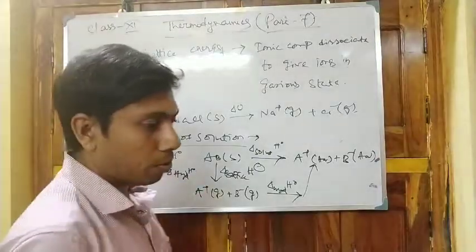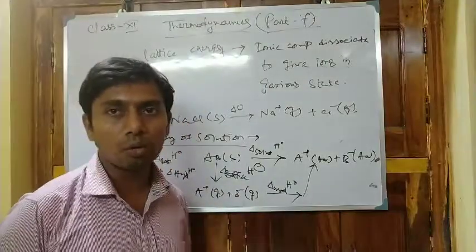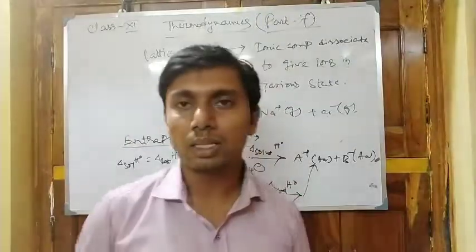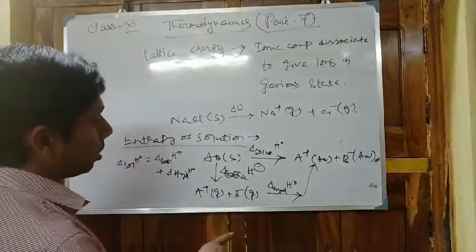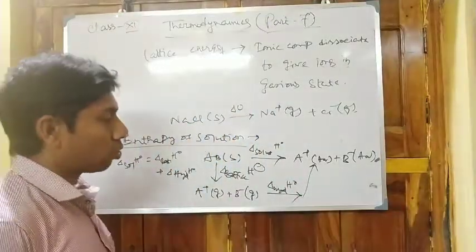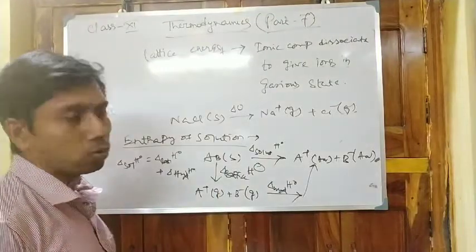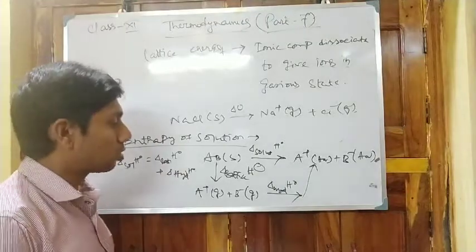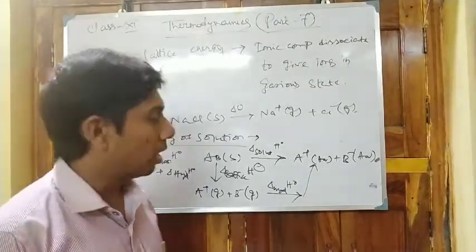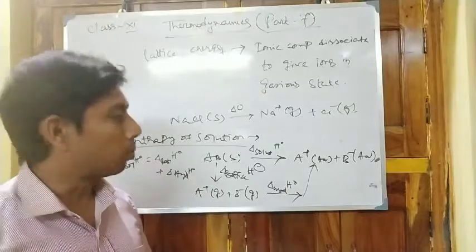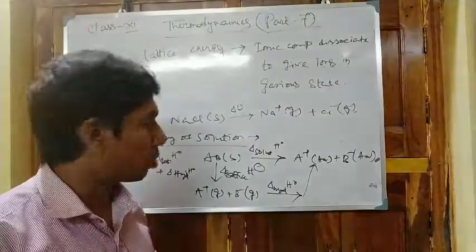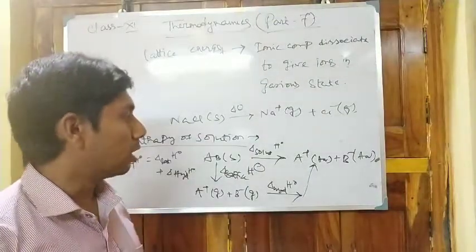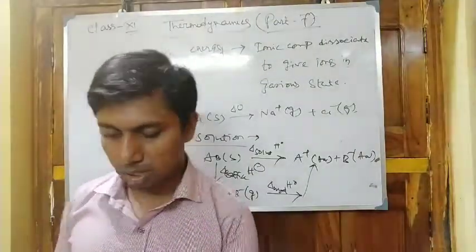Now the chlorides are easily soluble in water, but the fluorides are not. Why? The reason is here. Here the lattice energy is so high that the compound does not dissociate to its gaseous state, and so hydration is not possible. So because of the strong lattice enthalpy, the fluorides are less soluble than the chlorides in aqueous state.